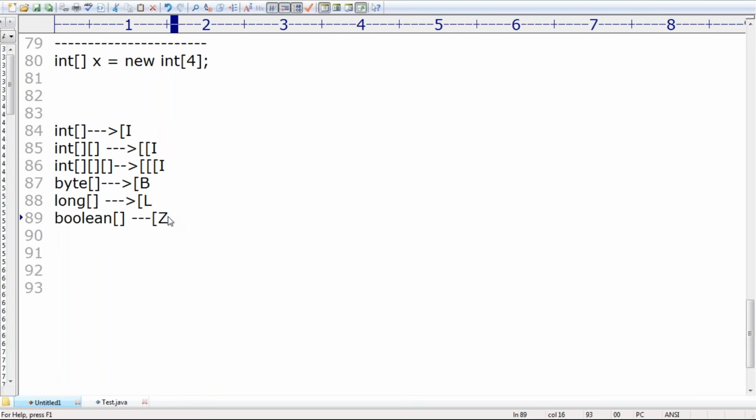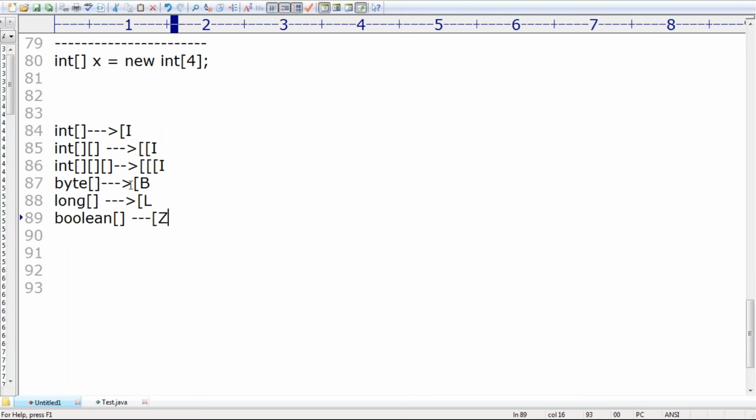Remember that. Sir, is it required to remember all these things or not? No, sir. Just for the sake of your knowledge I'm providing. Even in the certification exam, no one is going to ask these things. Don't worry about that. Where is the proof, sir? How can you tell square bracket Z?